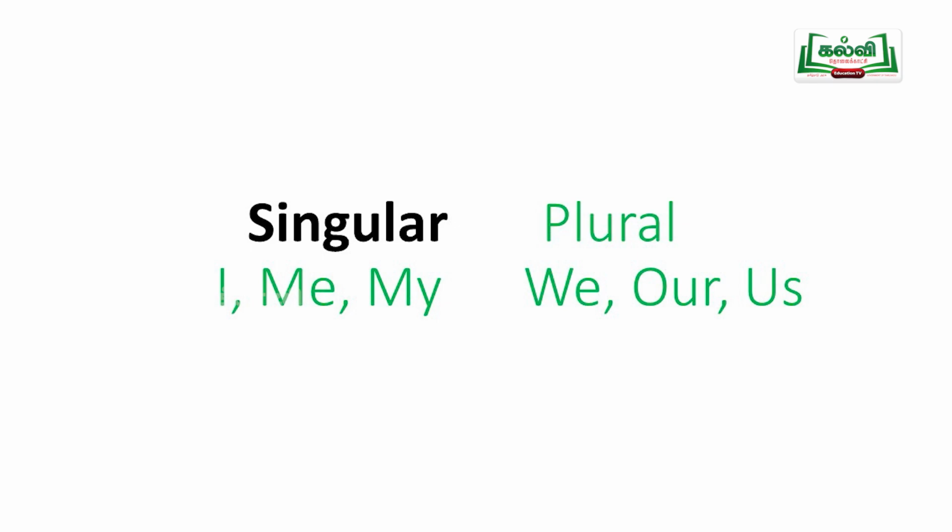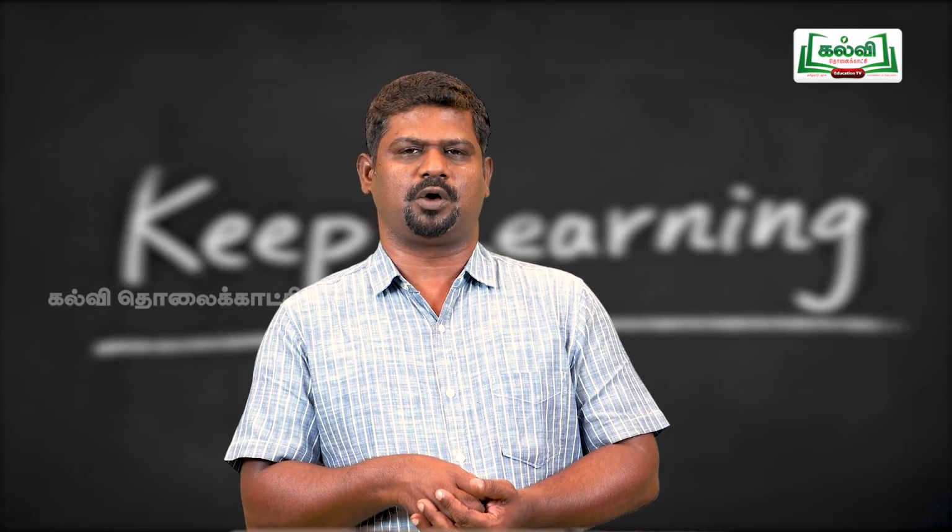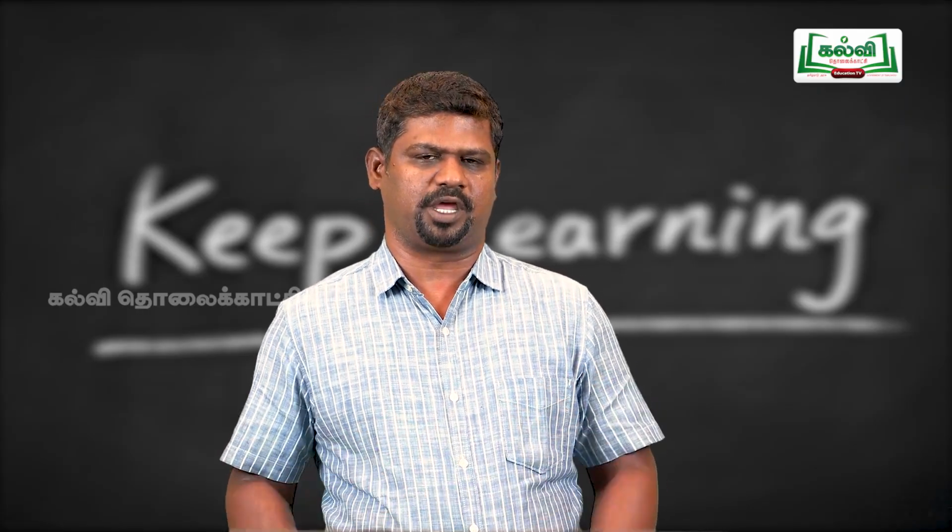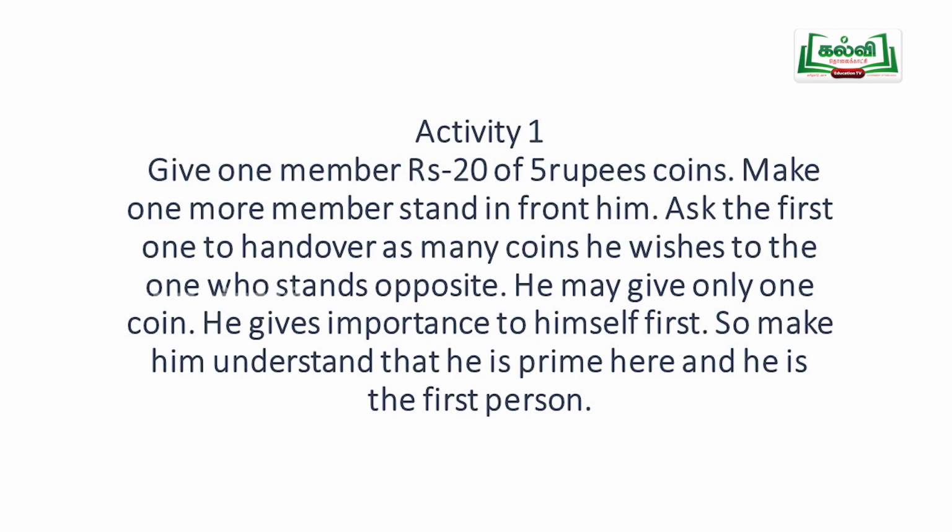In order to make your students understand the first person pronoun, we are having one more game. This is another activity. You ask one member of the group to come and stand in front and give him 20 rupees, that is, 1 rupee coins of 20 rupees. Ask him to give some amount of money to the person who is opposite. So you'll find that he hands over 1 or 2 rupees to him.